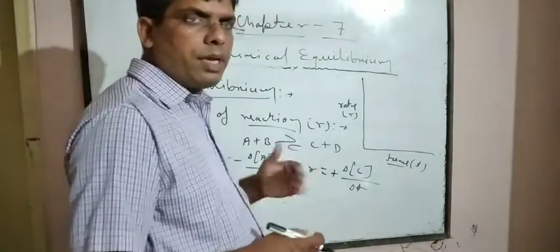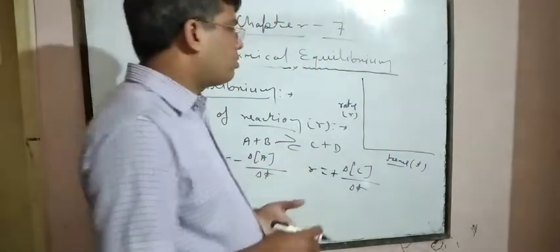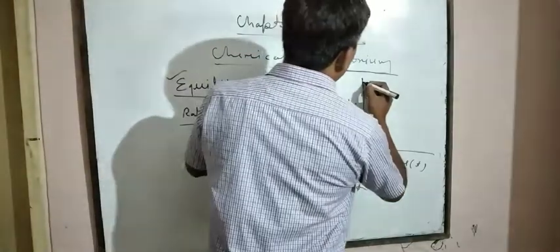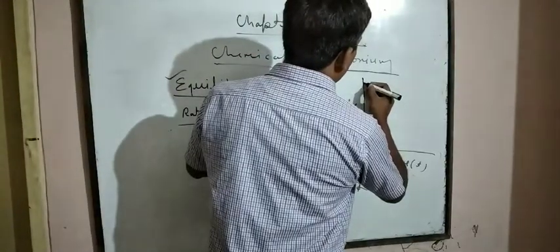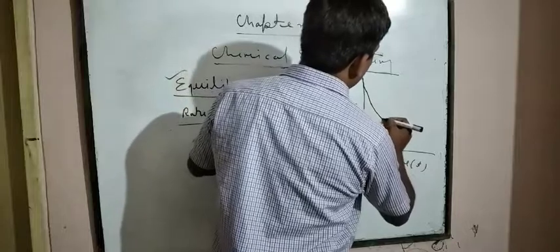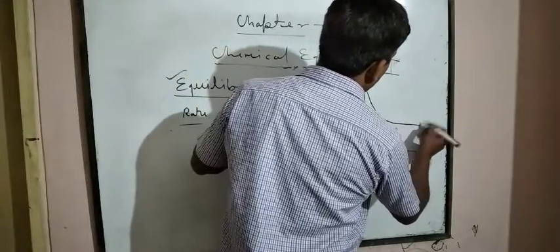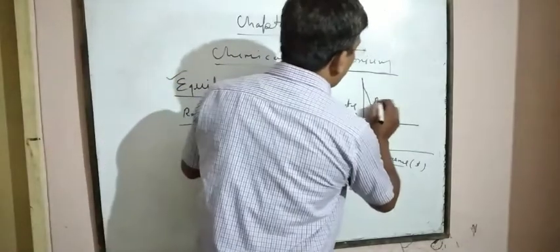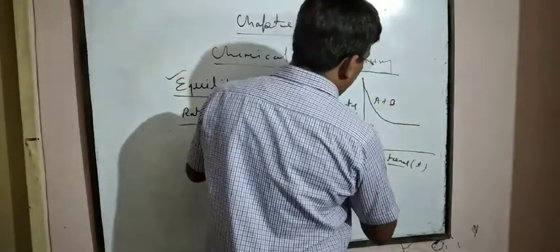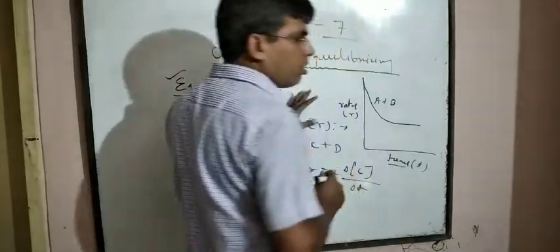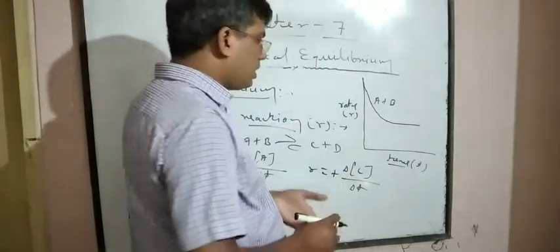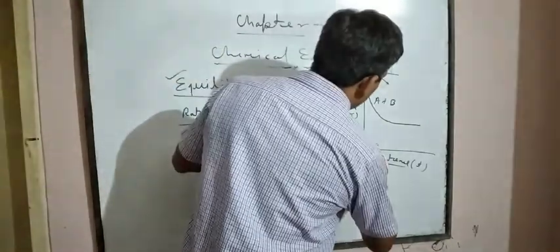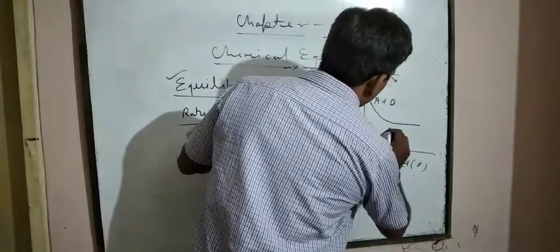Initially the concentration of reactant is high, that's why the rate of reaction is also high. But with respect to time, mass decreases, then the rate of reaction also decreases, and at a particular instant it becomes constant. So this one is for reactant, and when the concentration of product increases, the rate of reaction also increases, like this,